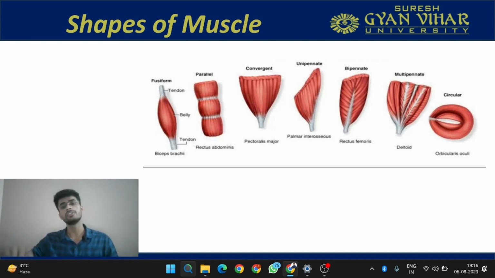Now there is also a muscle shape which is circular. Circular muscle you can see in orbicularis oculi. This is a classic example of circular muscles. These are the eye muscles which help in the movement of the eye. I hope you are clear with the basic structures or the shape of a muscle. How does a muscle look like?